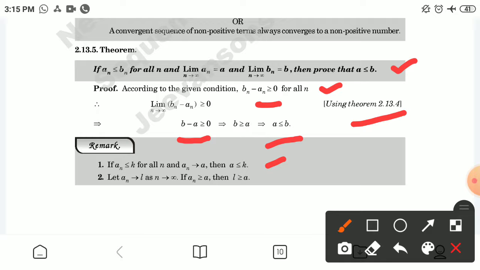Second remark: let a_n tend to L as n tends to infinity. If a_n is greater than or equal to a, then L will also be greater than or equal to a.